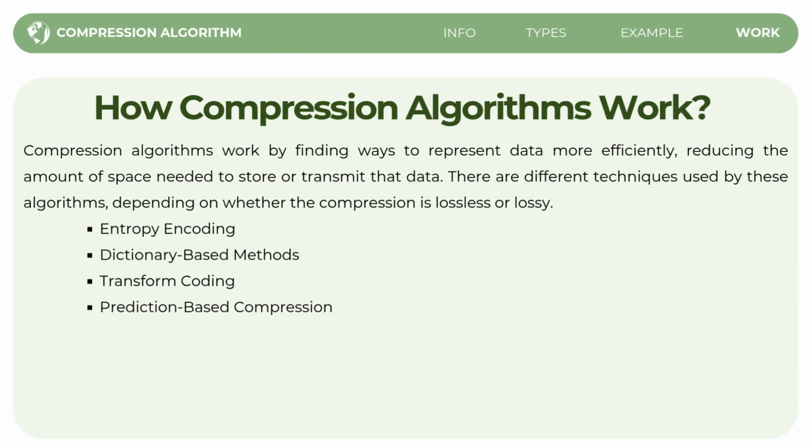So, how does a compression algorithm work? Compression algorithms work by finding ways to represent data more efficiently, reducing the amount of space needed to store or transmit that data. There are different techniques used by these algorithms depending on whether the compression is lossless or lossy. Examples of how the algorithms work are entropy encoding, dictionary-based models, transform coding, and prediction-based compression.